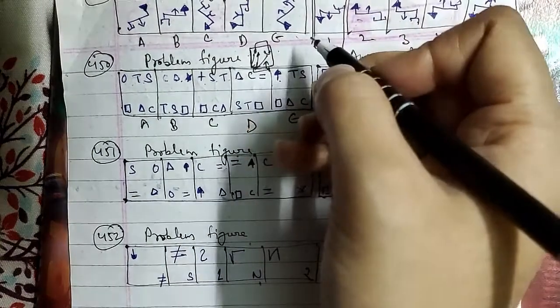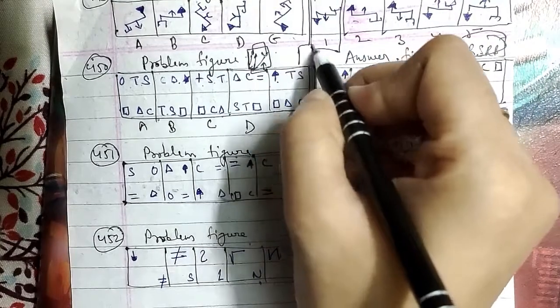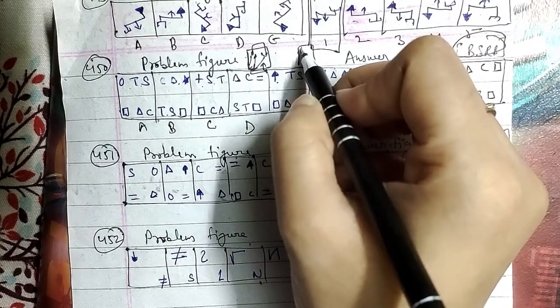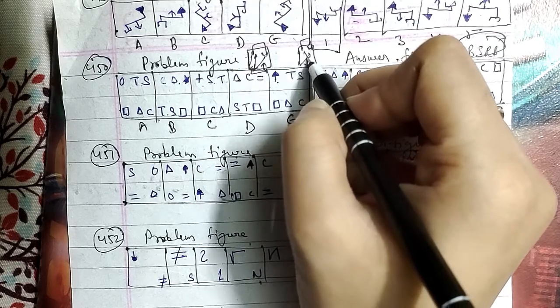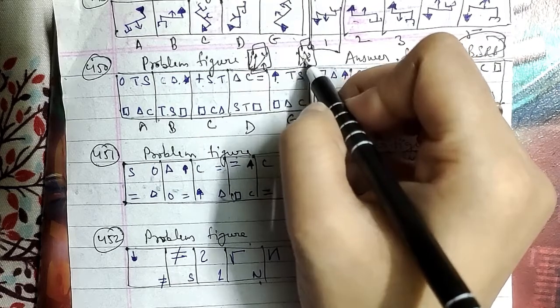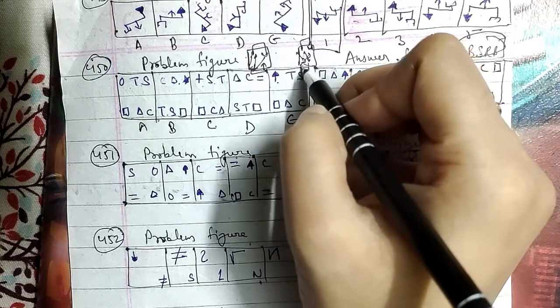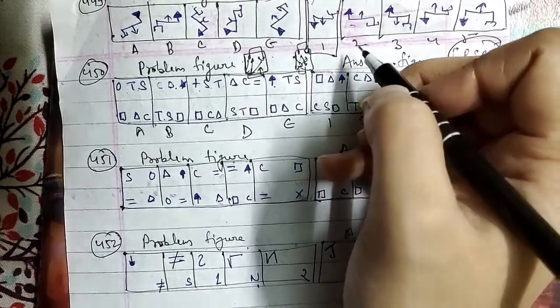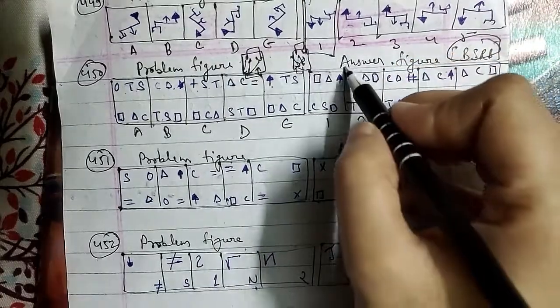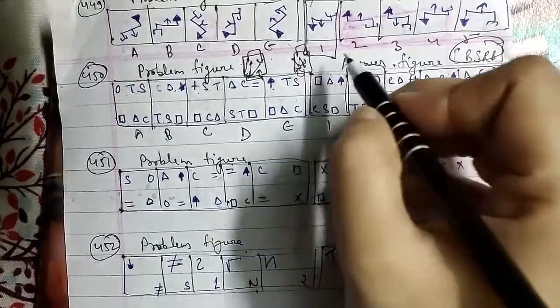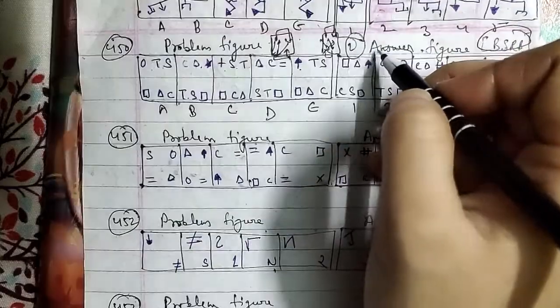In the next order, this symbol will move in this direction, this will move in this direction, and then in this direction, and this will move in this direction as well. So this has been represented here. After the E figure, we will have the next figure, that will be figure 2, which will be the right answer for this question.